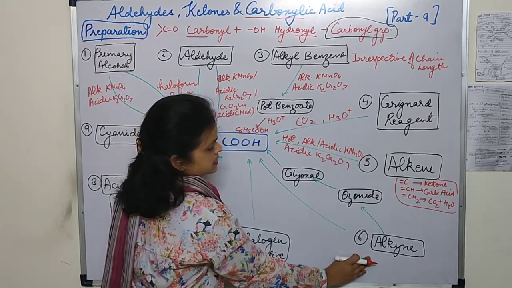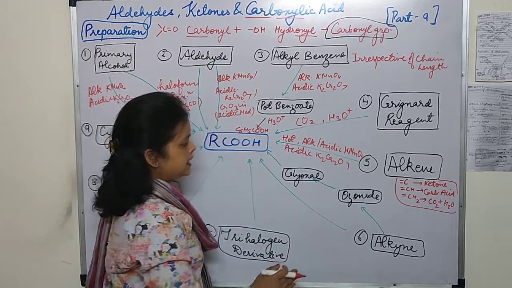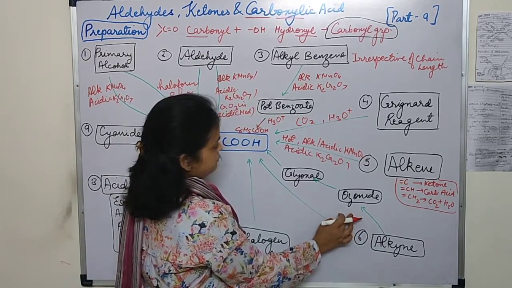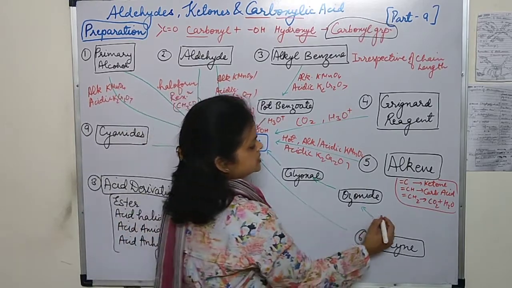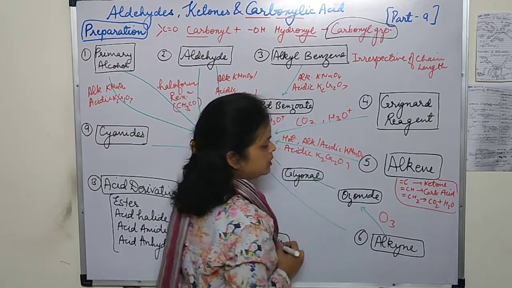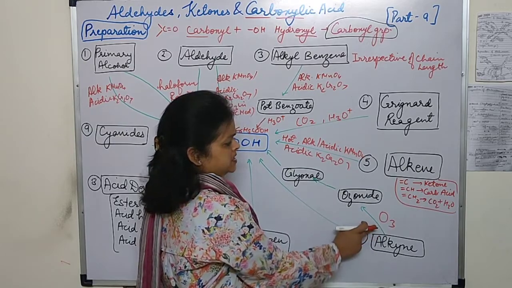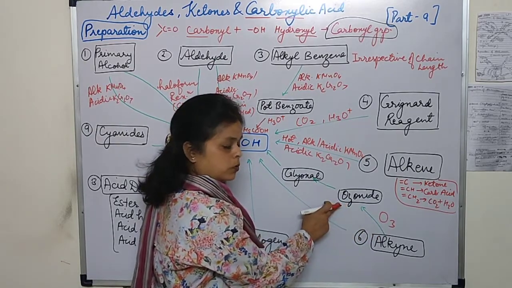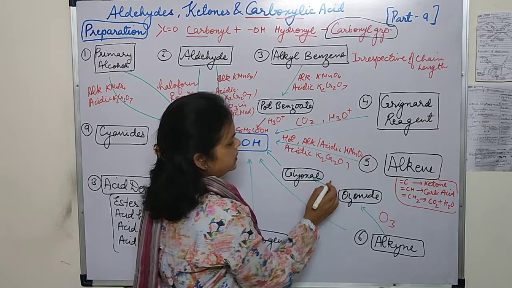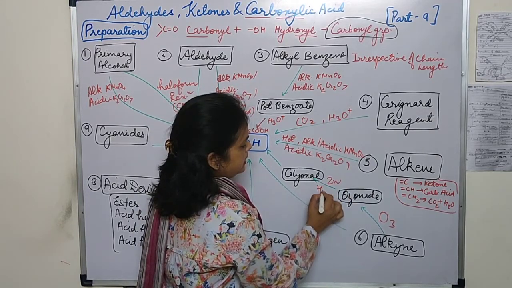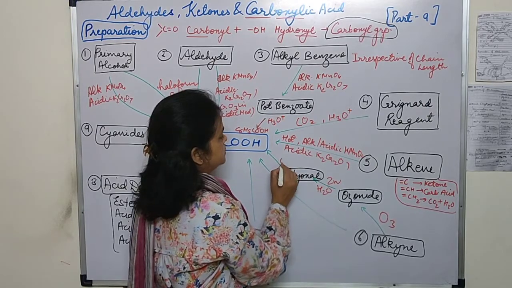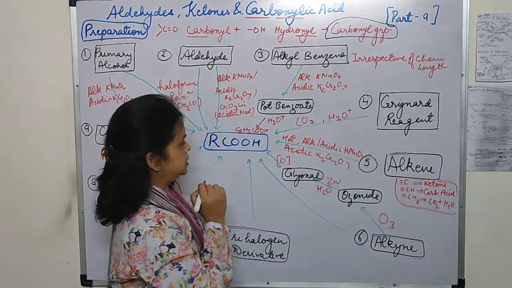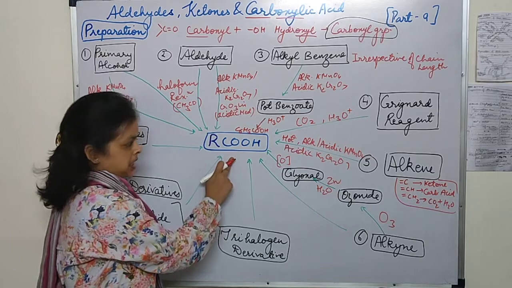Now alkynes. The next method is alkynes. Alkynes can be converted into carboxylic acid by two methods. First, with the help of ozone. When it combines with ozone, first it forms the ozonide, and then this ozonide on treating with zinc and H2O forms the glyoxal, and this glyoxal on further oxidation forms the carboxylic acids.